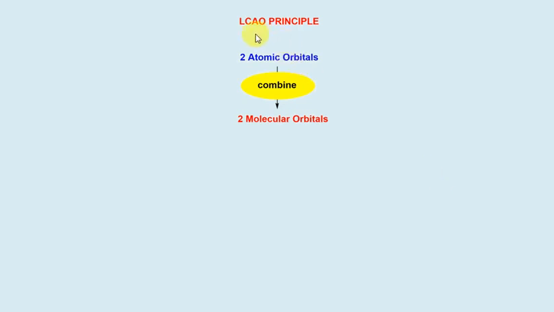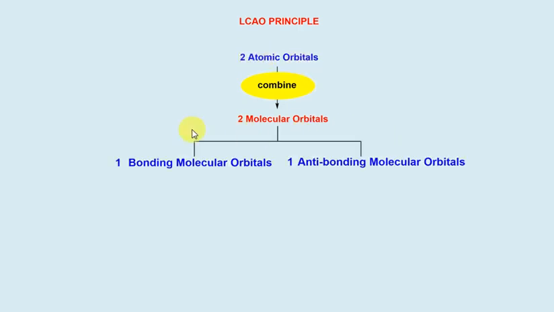Let us discuss the LCAO principle. Friends, LCAO means linear combination of atomic orbitals. Now this principle is very important to discuss the concept of molecular orbitals. According to the LCAO principle, n atomic orbitals combine and form n molecular orbitals. Let us take this example. If two atomic orbitals combine, then they will form two molecular orbitals. If five atomic orbitals are combined, they will form five molecular orbitals.